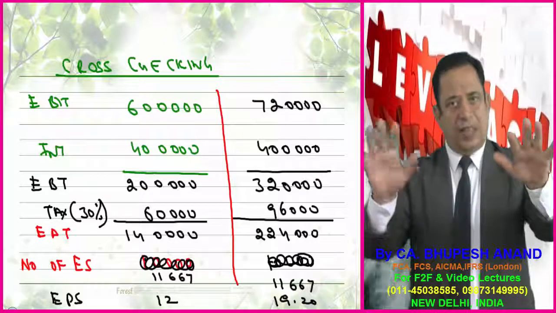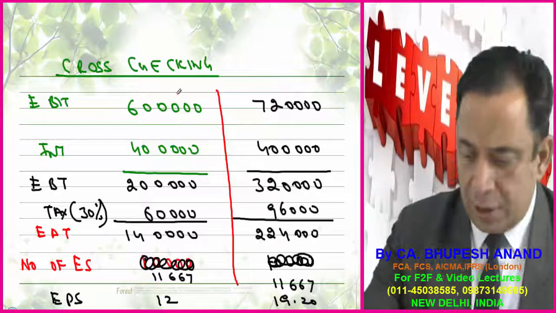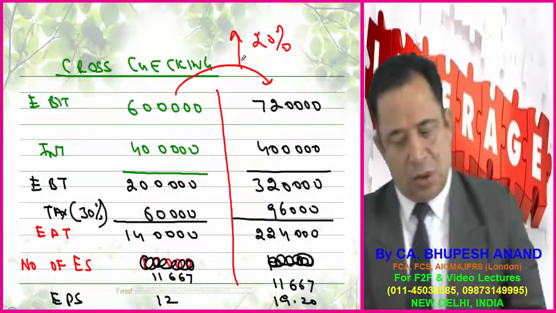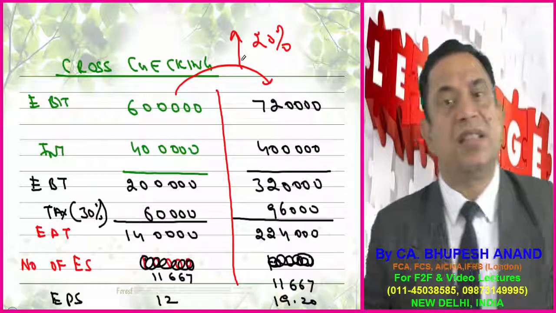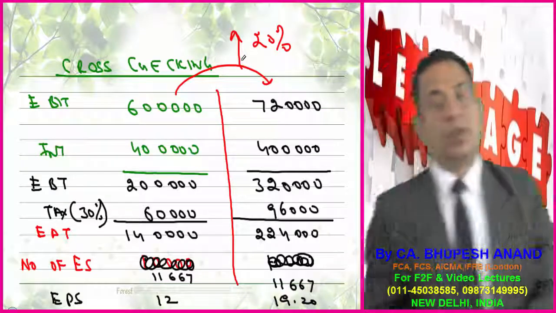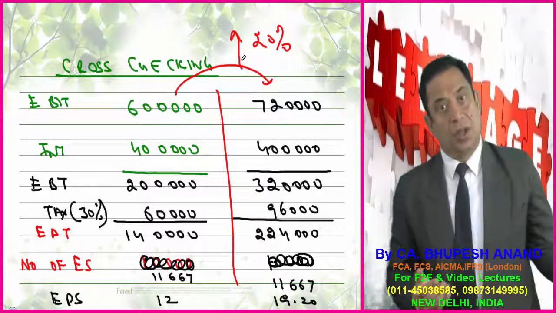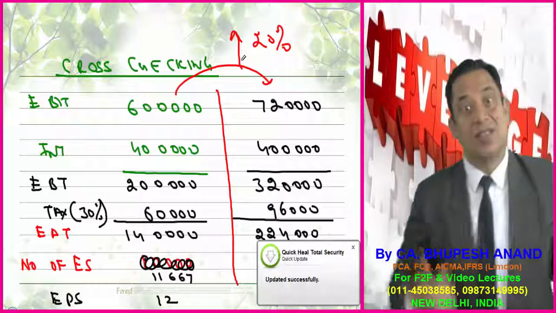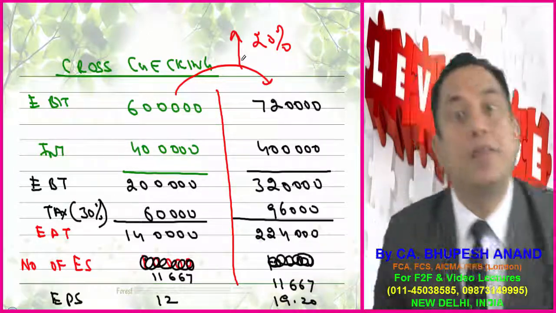Cross checking, not for examination but still for understanding your concept. Supposing EBIT is 6 lakhs. And if it is increased by 20%, then it will be 7,20,000. Interest will remain the same. EBT is 3,20,000. Let the tax rate be 30% and let the number of shares be 11,667. I have taken 11,667 because if I divide 1,40,000 by 11,667, then my EPS will be 12, because I have assumed 12 as EPS. So with the help of 11,667, I can substantiate my case study. 1,40,000 upon 11,667 comes to 12.